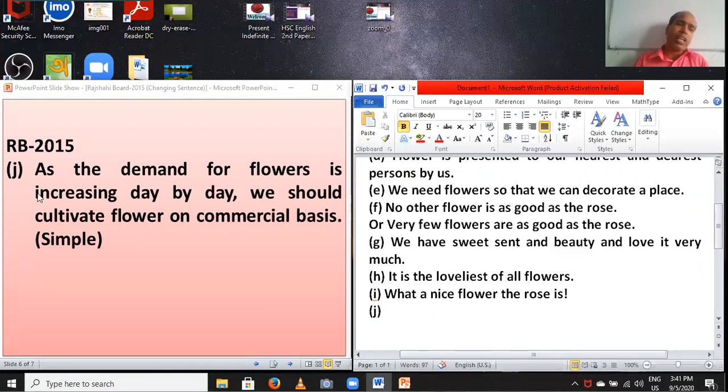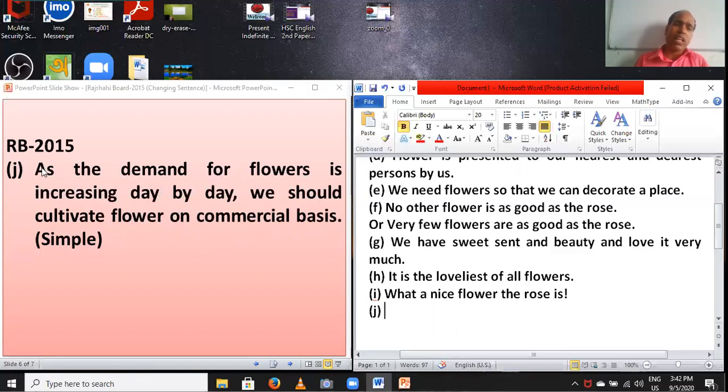As the demand for flowers is increasing day by day, we should cultivate flowers on commercial basis. Exactly, as is used in this sentence. Is the sentence complex or compound? You have to change it to simple. Why?